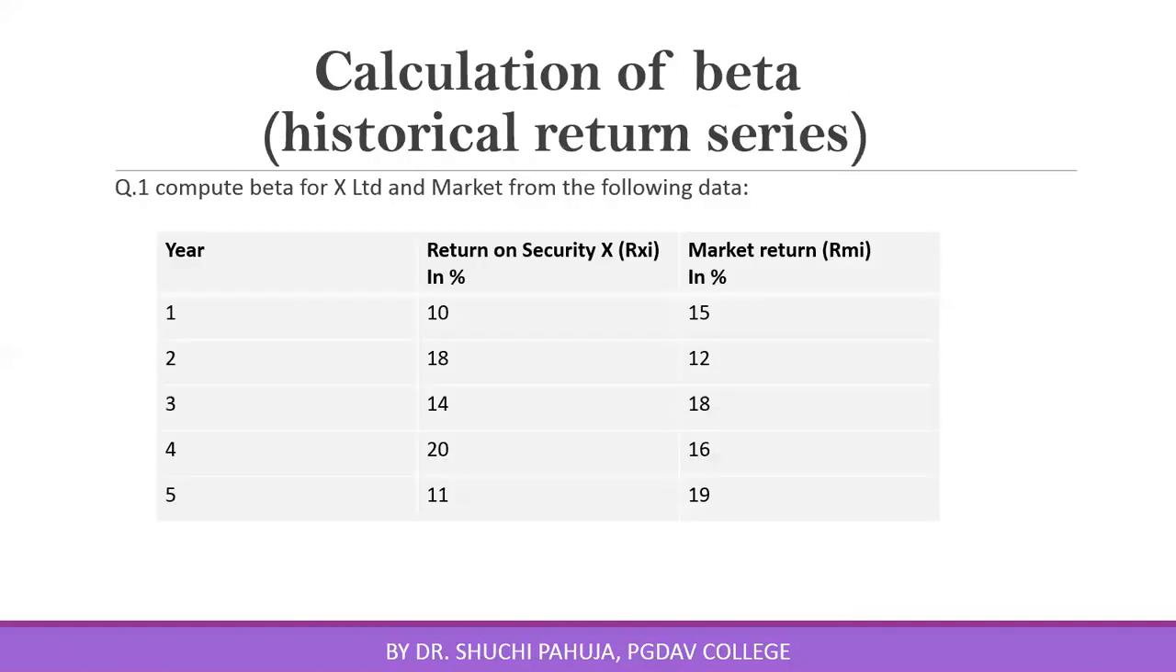Now let us check the calculation of beta factor in a historical return series. Here is data of returns on security X and return on the market portfolio. This data is given for 5 years. That means this is a historical return series, and you have to calculate beta for X Limited and beta for the market. Beta for the market is always equal to 1. So this need not be calculated. We have to calculate beta for X Limited.